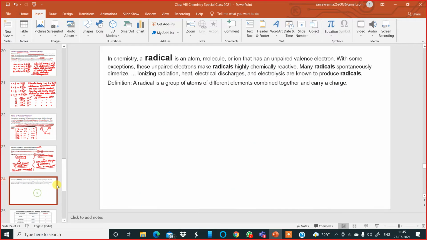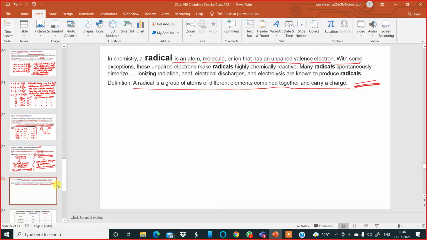So let's move further. Now let us see in chemistry something about radical. A radical is a group of atoms of different elements combined together and they carry a common charge. That is the simple definition. In chemistry, a radical is an atom or molecule or ion that has an unpaired valence electron.